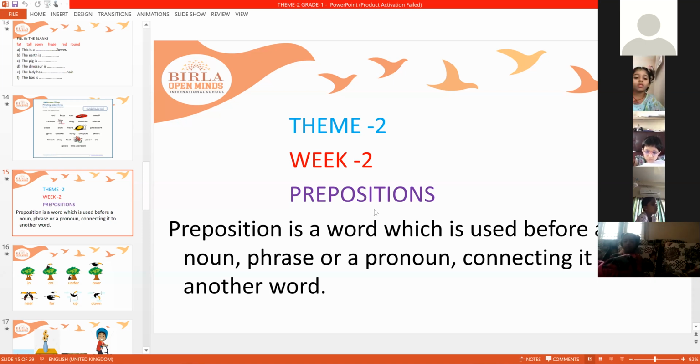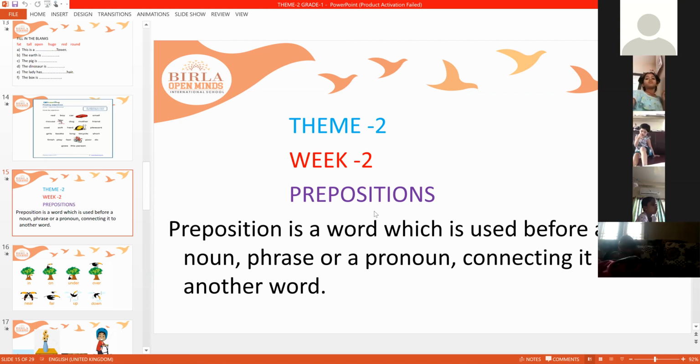It shows the position of a thing. Where is the ball? Where is the cat? Where is the boy sitting? Okay, children. Preposition shows us the position of a thing and it is placed before a noun, phrase or a pronoun, connecting it to another word.